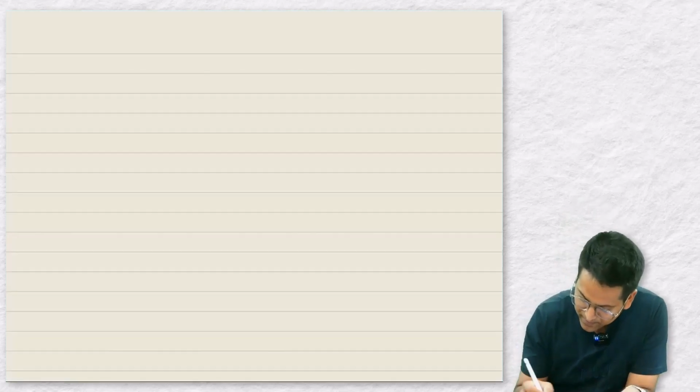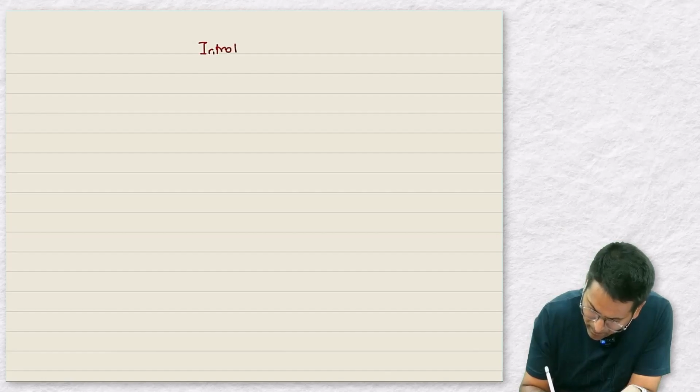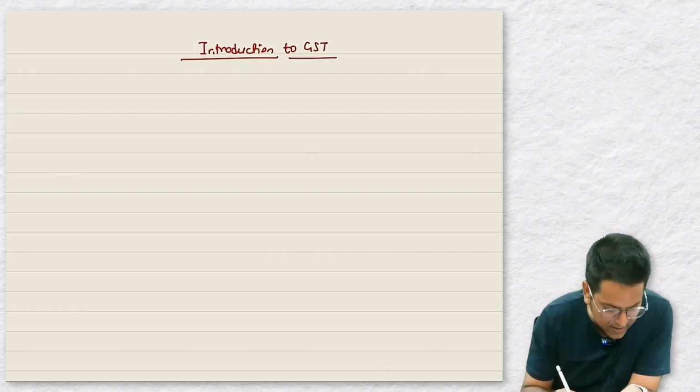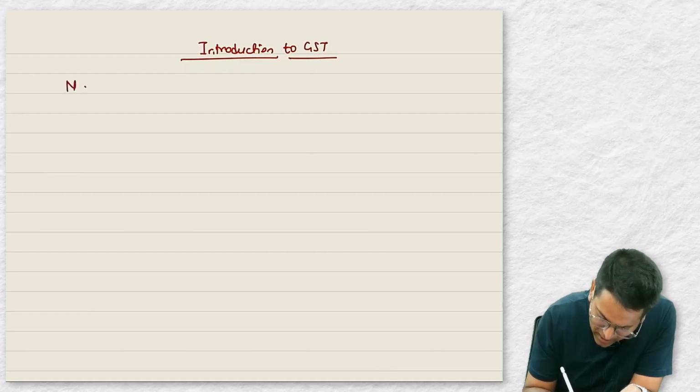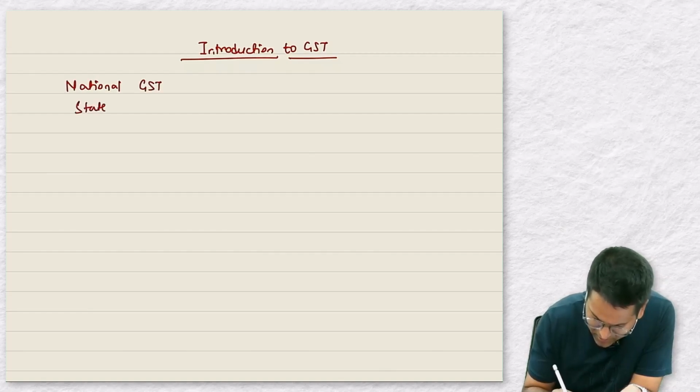Why was the Calcutta Task Force formed? To discuss the kind of GST that should be implemented. When the question comes about the kind of GST to be implemented, you might wonder, are there different kinds of GST? Sweet GST, spicy GST. So okay, let's start with understanding different kinds of GST that are present on a global scale. When we discuss GST, it can be of three types on a global scale. National GST, state GST, and third is dual GST.